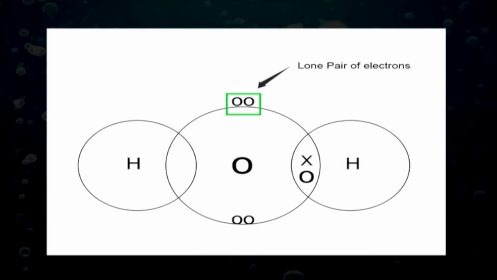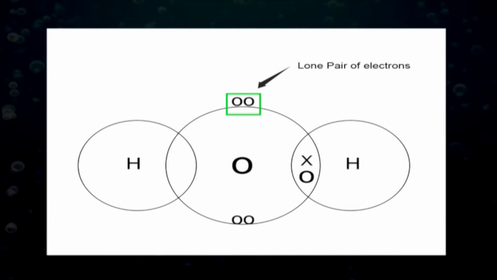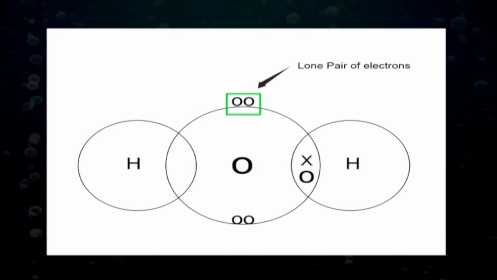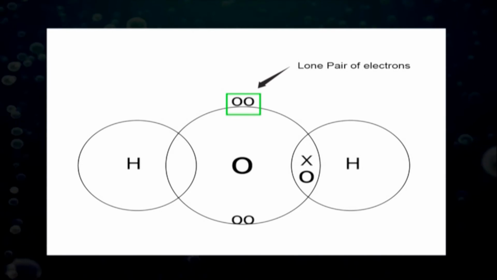They attack positive centers in addition or displacement reactions. Compounds containing oxygen, nitrogen, or sulfur are the most common biological nucleophiles. Water has two unshared pairs of electrons and therefore is nucleophilic.